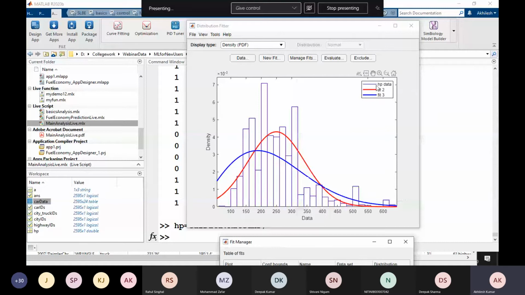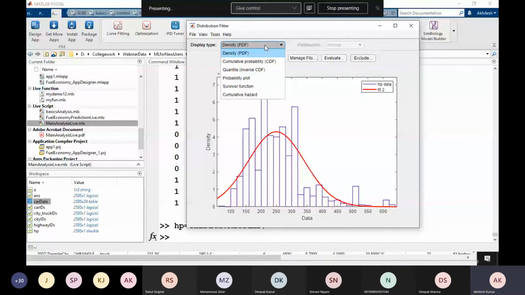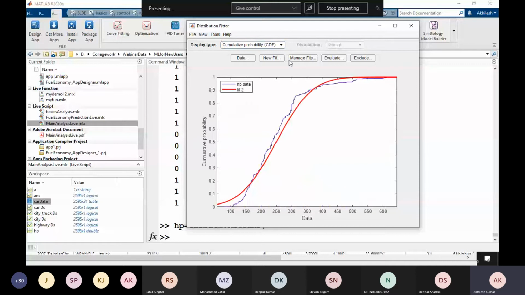In this case, you see that we have two fits, fit 2 and fit 3, right? So the normal fitting is better than the Rayleigh one. I got that normal is the better one, so I will untick the other fit from here and close this. Further, there are different display type options. I want a cumulative probability distribution, so I will select this and it will be a cumulative probability distribution. So it is also a perfect fit.